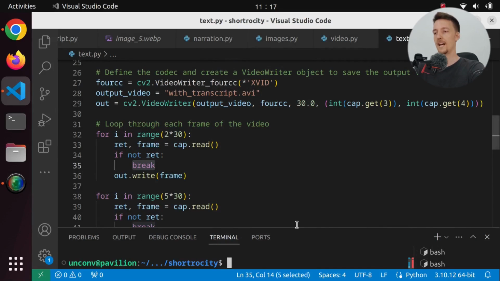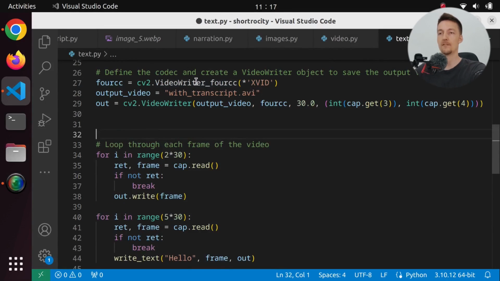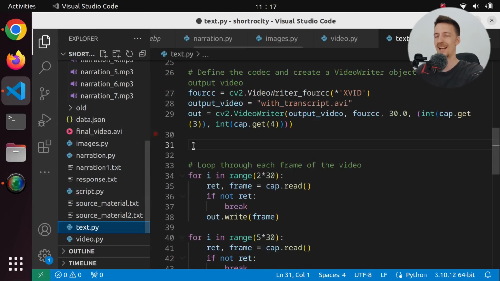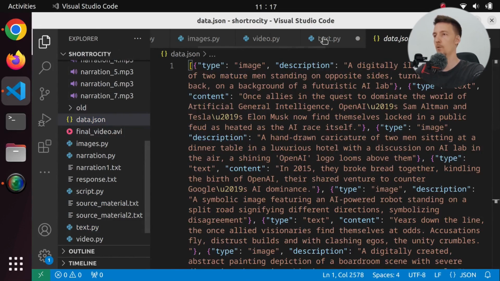So how are we actually going to write the narration in the video? Well, we are going to have to load the narrations. So we need the actual transcript of the narration and the narration audio. So where is the narration text? It is right now in this data.json. So I guess we can just load that.